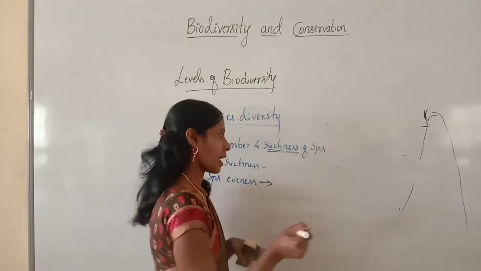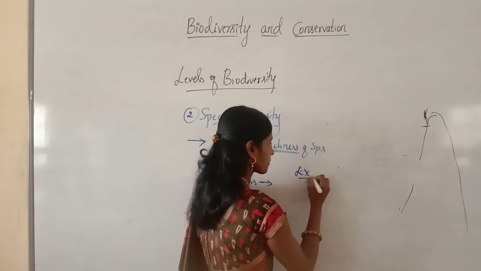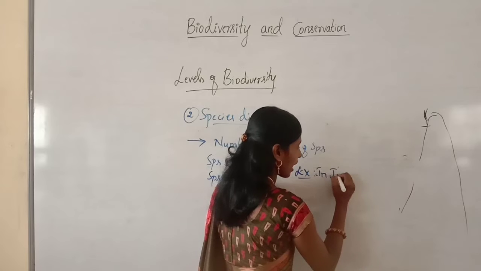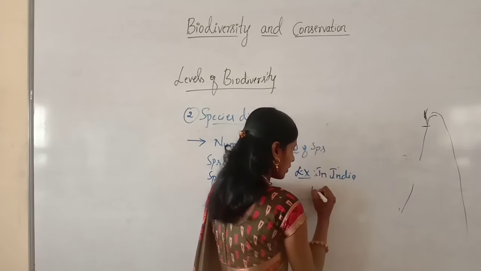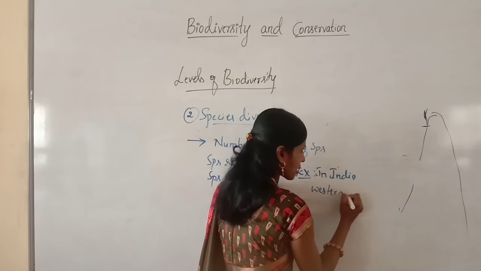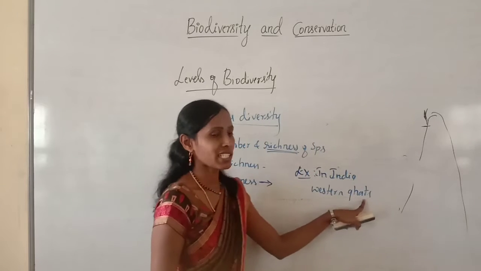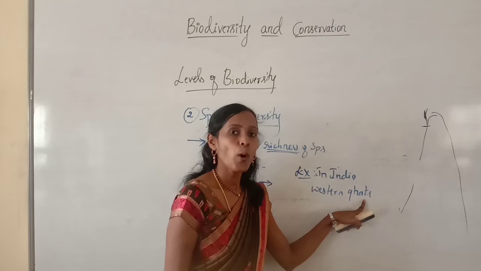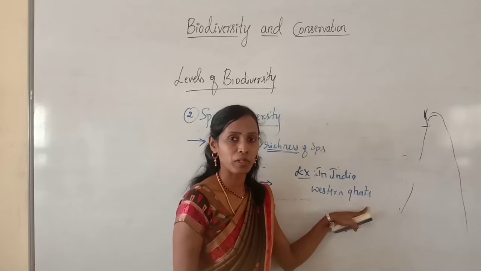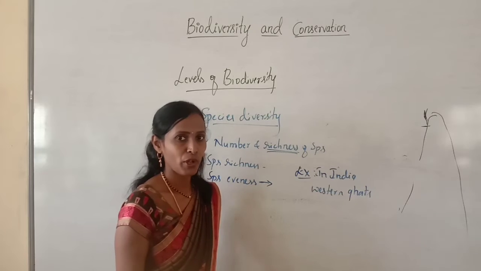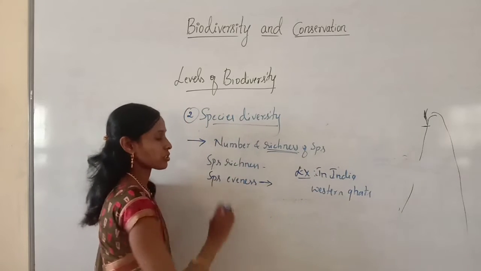We'll take one example. See, in India, you know Western Ghats and Eastern Ghats. In India, the Western Ghats have more amphibian species diversity as compared to Eastern Ghats. So this is the example we can give for species diversity.